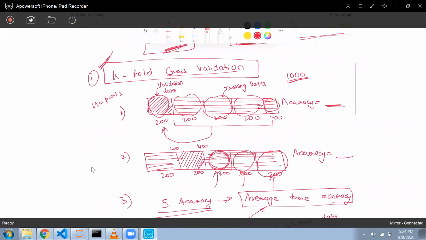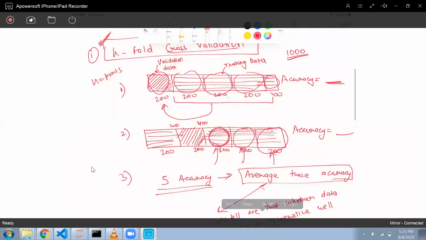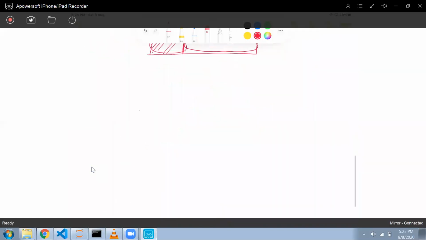Again, I'll take second fold, third fold, so in this way we do. This is a much better way of finding the ability of my model to generalize, because I've already told you earlier that I want my model to generalize well. So this is one of the techniques.